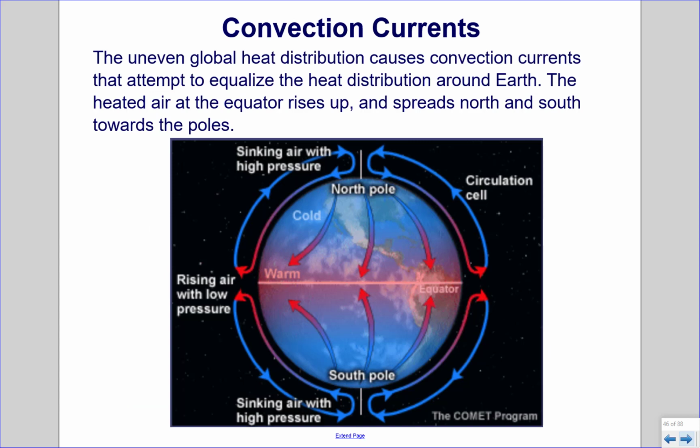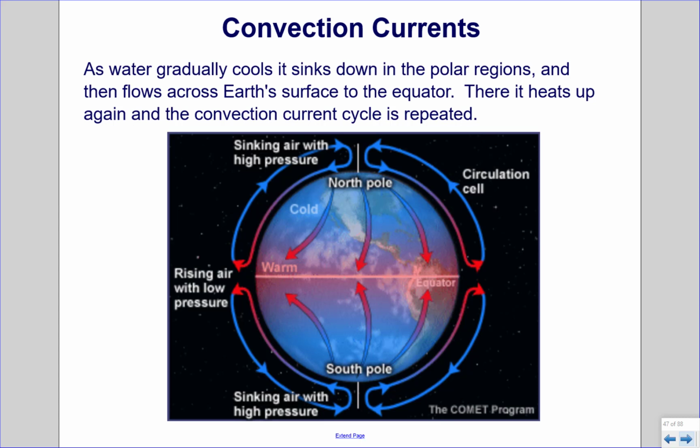Convection currents. The uneven global heat distribution causes convection currents that attempt to equalize the heat distribution around the Earth. The heated air at the equator rises up and spreads north and south towards the poles. As water gradually cools, it sinks down in the polar regions and then flows across Earth's surface to the equator. There it heats up again and the convection current cycle is repeated.